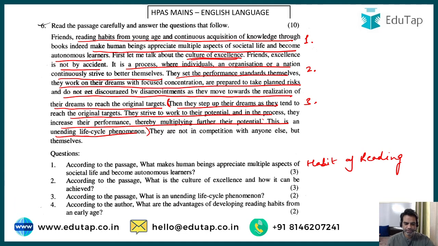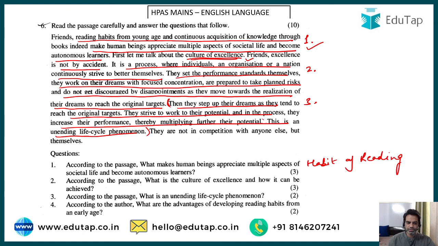And fourth, according to the author, what are the advantages of developing reading habits from an early age? So there were many which have been given. Now the first is appreciating multiple aspects of societal life and become autonomous learners. Then you attain a culture of excellence. Right. And in the culture of excellence, you start setting your goals, you start taking planned risks, and you achieve your targets. And then this becomes part and parcel of your life.